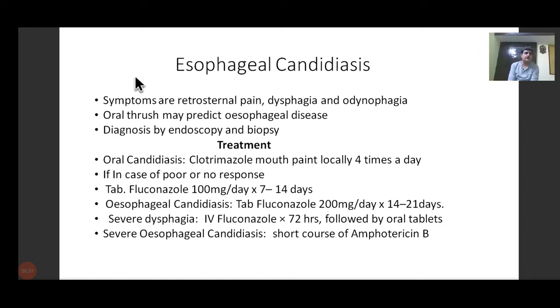So the drug of choice is fluconazole. For mild cases, it is 100 milligram per day for 7 to 14 days. In severe cases, it is 200 milligram per day for 14 to 21 days. So this is the drug of choice for esophageal candidiasis, and I'll try to show you.